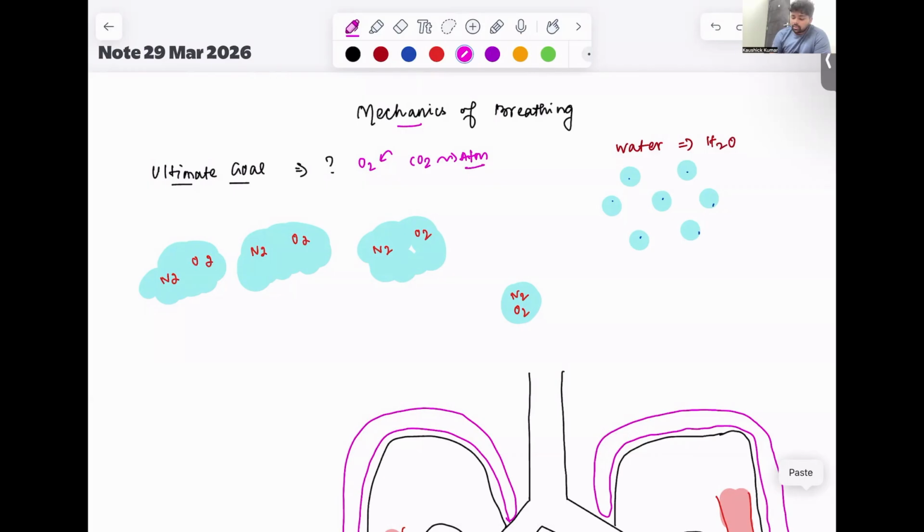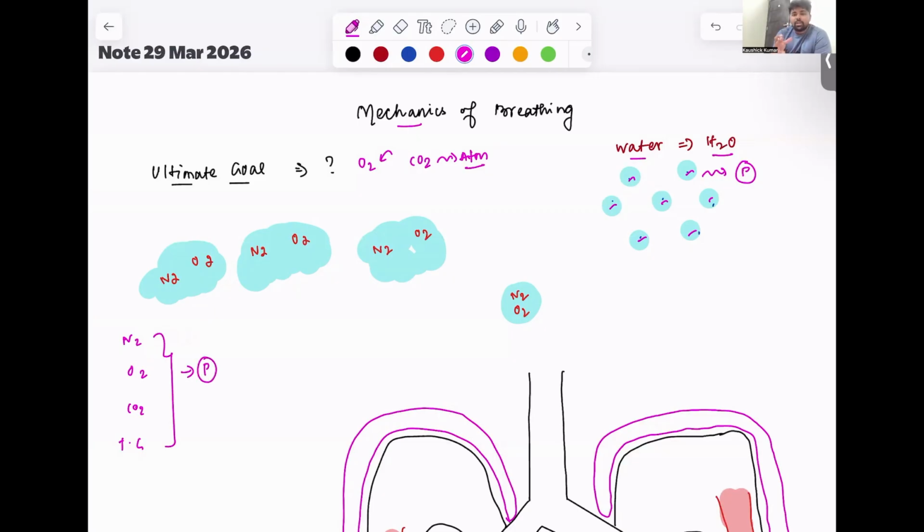We need to understand water is H2O, right? So you can see water molecules present. These water molecules can exert pressure. Similarly, gases in the atmosphere can also exert pressure, gases like nitrogen, oxygen, carbon dioxide, and other trace gases.